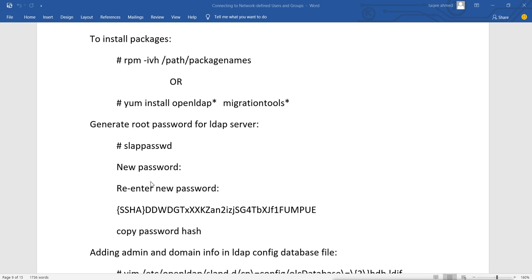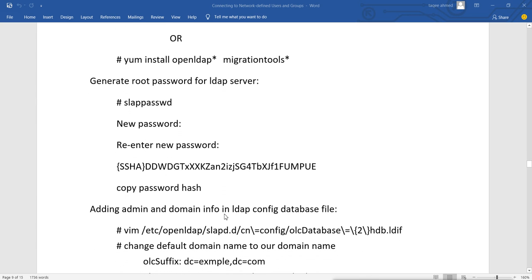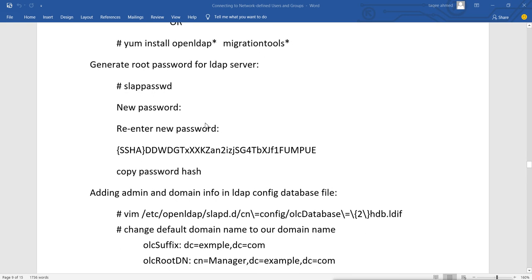So for generating the password for the LDAP, we will use this command, slappasswd, and when we run this command, it will ask for the password, retype password, and when you give the password you want, it will generate this hash. Now we will copy this hash and we will paste it in the other file. So first we will generate the password, and then after getting the password, we will copy it, and then